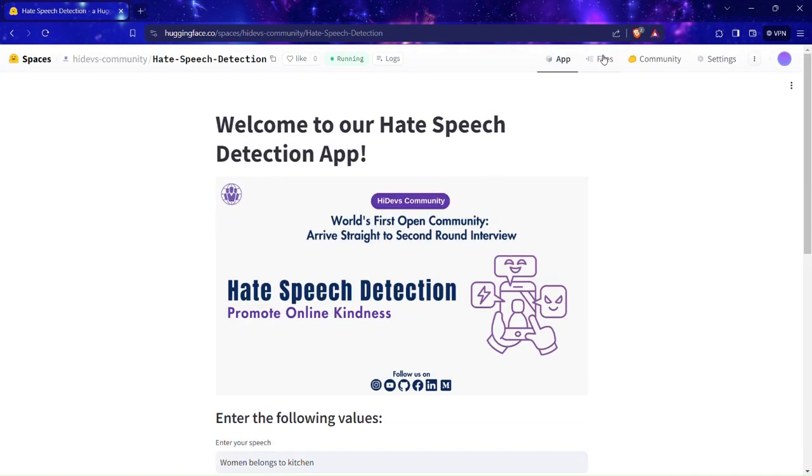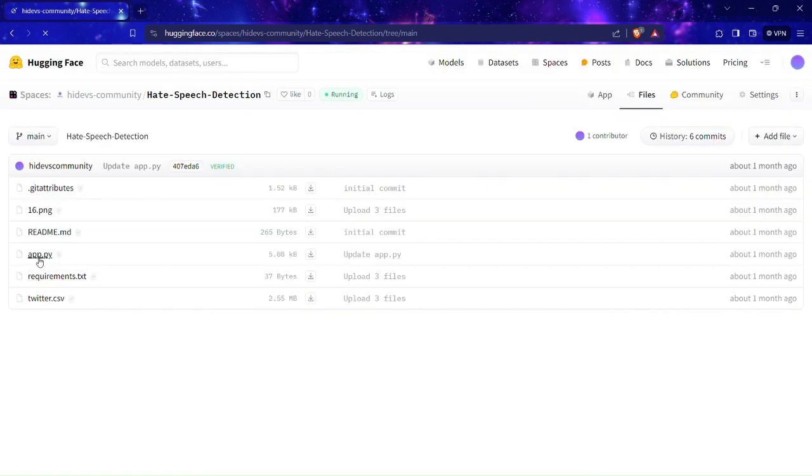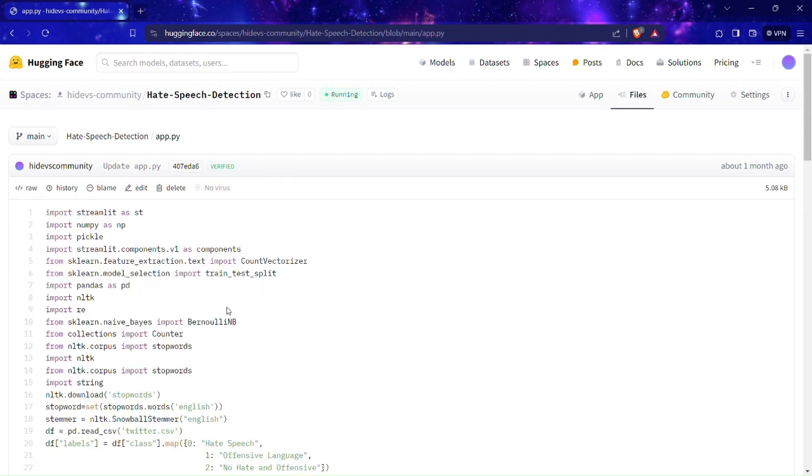You can also check the source files from this option, and here you can see the app.py file in which you can see the source code of this file.